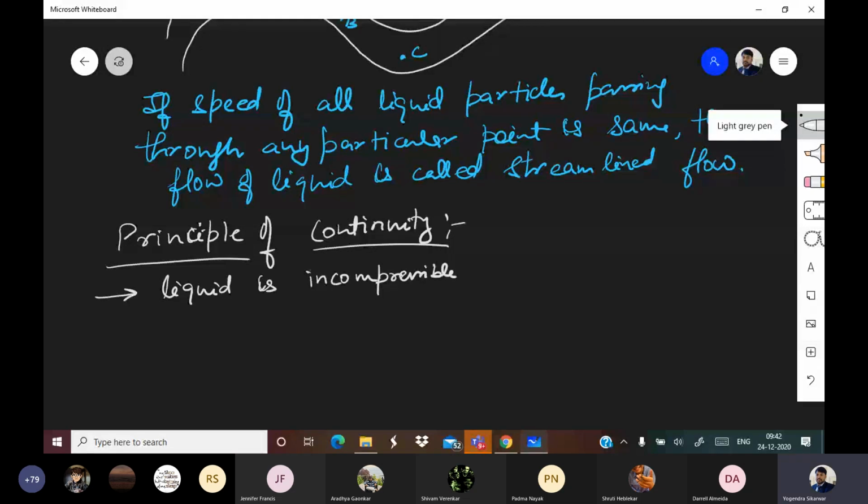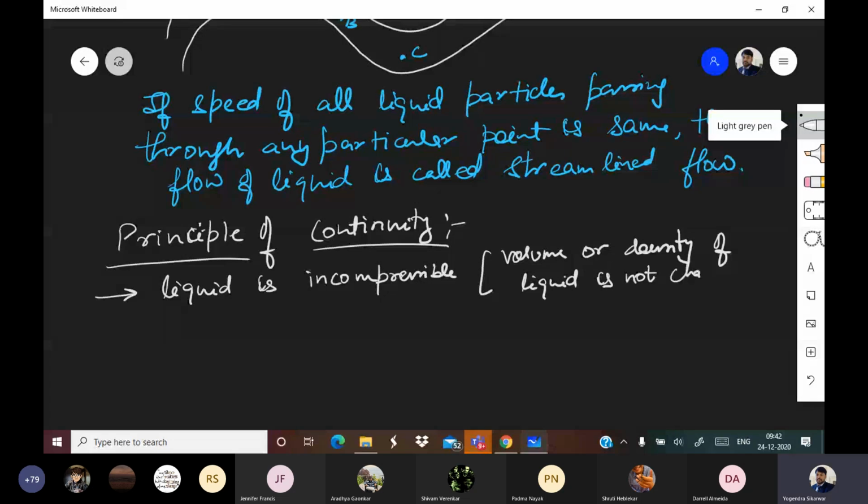Incompressible means the volume or density of the liquid is not changing.